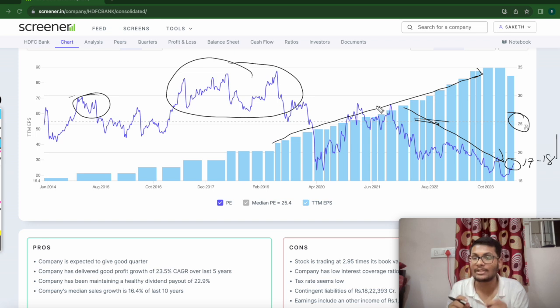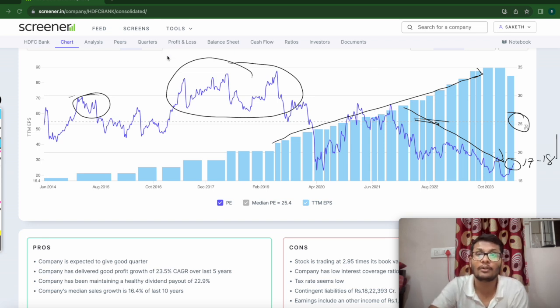This is the same case with Kotak Mahindra Bank. This is the same case with Hindustan Unilever, and this is the same case with HDFC Bank and Bajaj Finance. So these all have underperformed. Maybe I can put it in these words: maybe these are undervalued stocks as of now. Okay, there is huge potential.